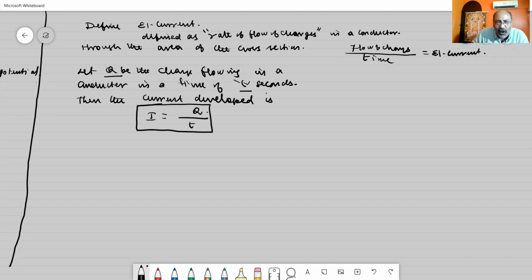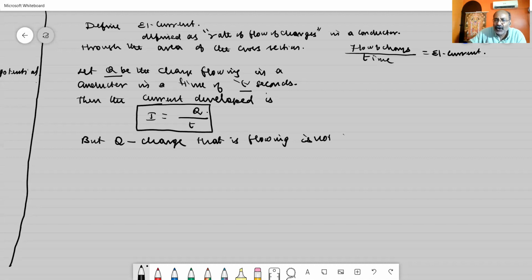See, this equation holds good only when the charge Q is constant. But the charge that is flowing is not constant. So what I am going to consider is, in general, like this.